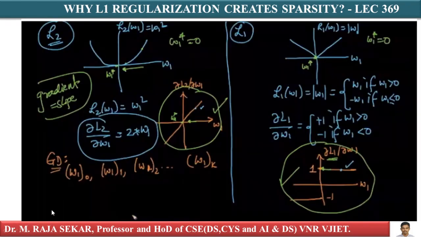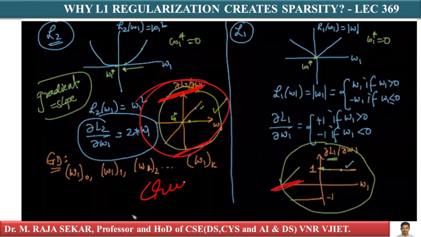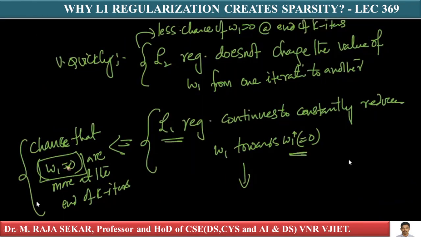If you understand this entire concept, this entire thing will land with these two graphs only. Here dou L2 by dou W1, here dou L1 by dou W1. This is the crux. These two graphs are the crux of the idea. Just go through this and observe it carefully. What does it mean?